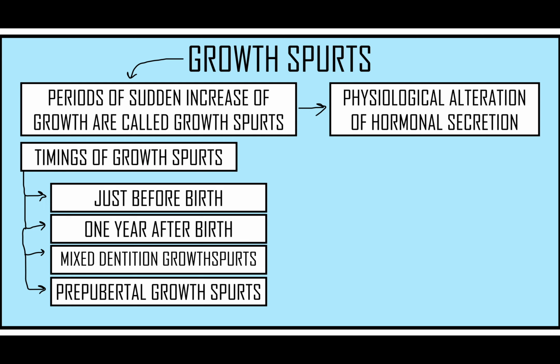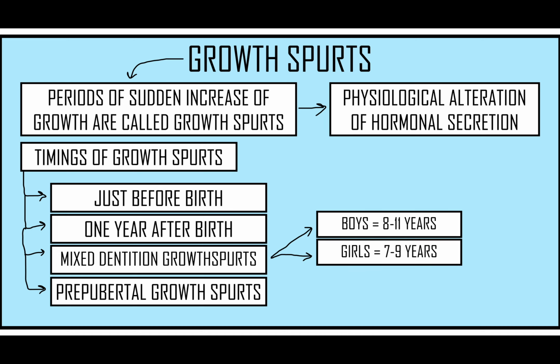The third is the mixed dentition growth spurt, which in boys occurs from 8 to 11 years, and in girls from 7 to 9 years. As we know, girls always precede boys in growth, so here you can also see that in girls the mixed dentition growth spurt is 7 to 9 years, and in boys it is 8 to 11 years.